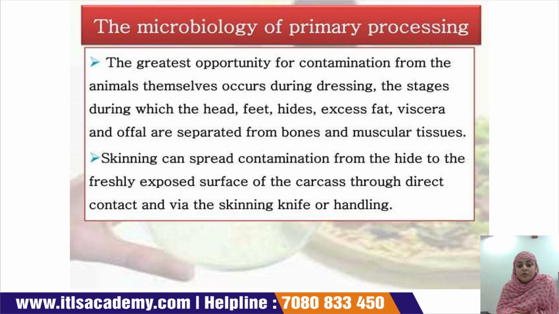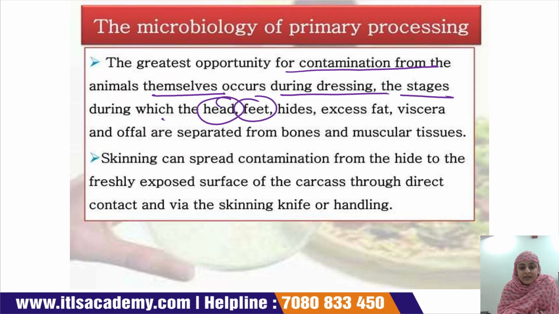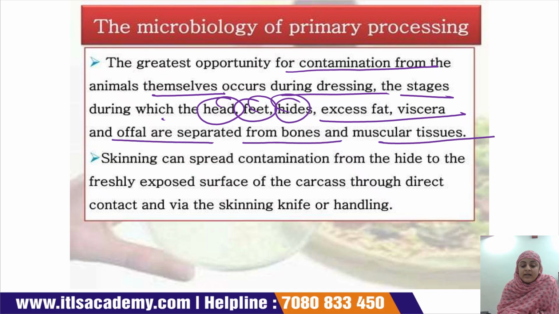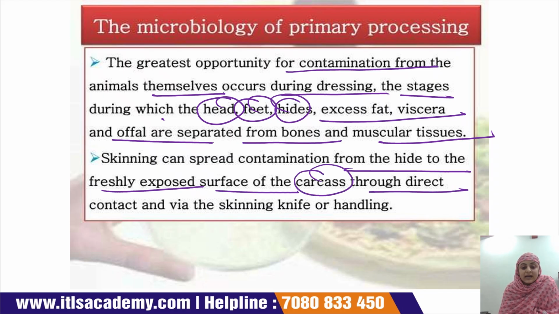The greatest opportunity for contamination from the animal itself occurs during dressing, the stage during which the head, feet, hide, excess fat, viscera, and offal are separated from the bone and muscular tissues. Skinning can transfer contamination from the hide to the freshly exposed surface of the carcass through direct contact and via the skinning knife or handling.